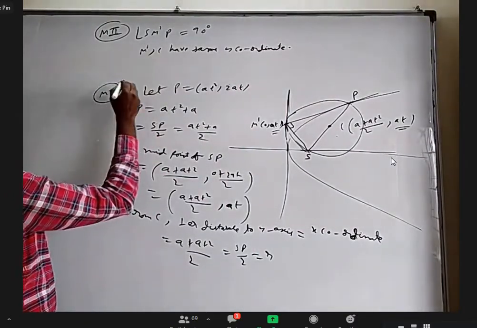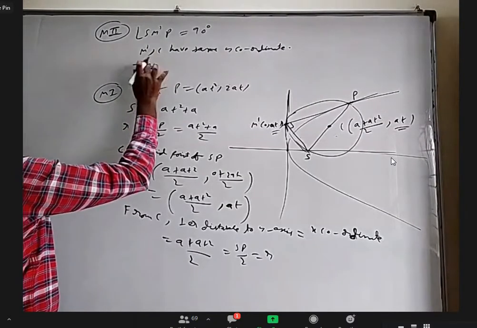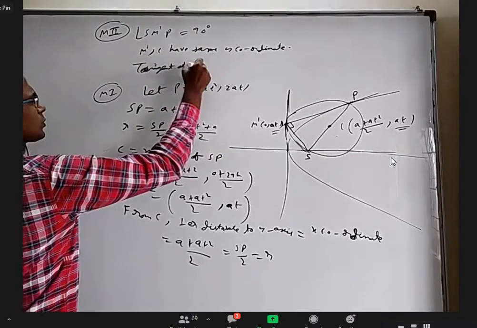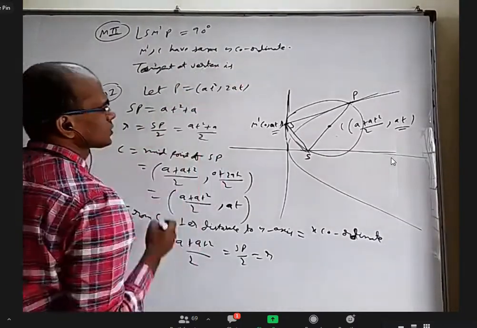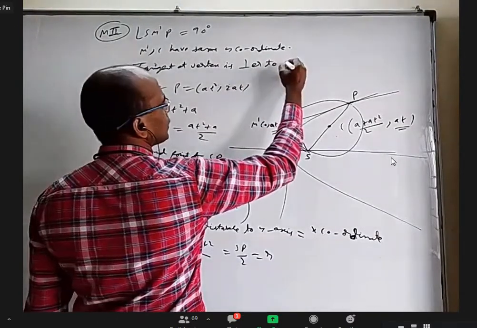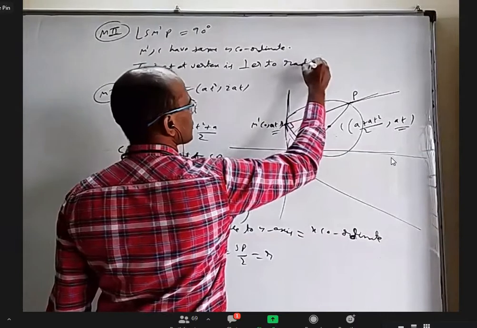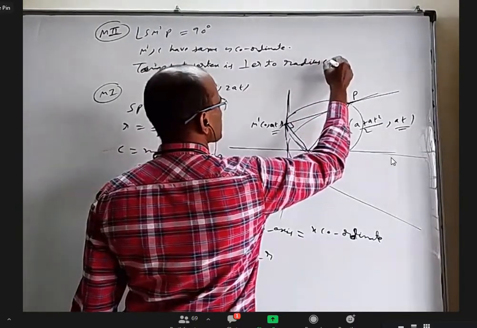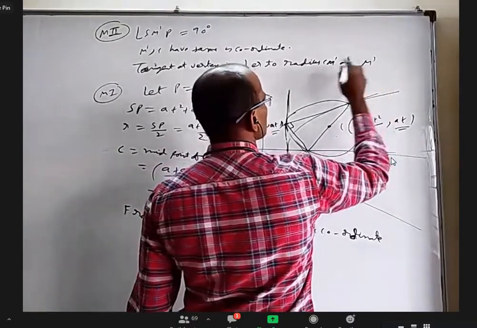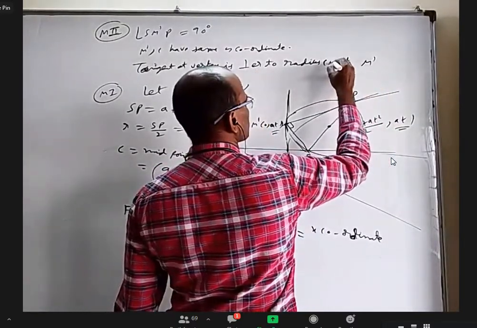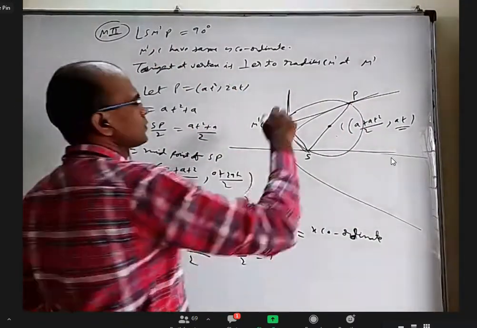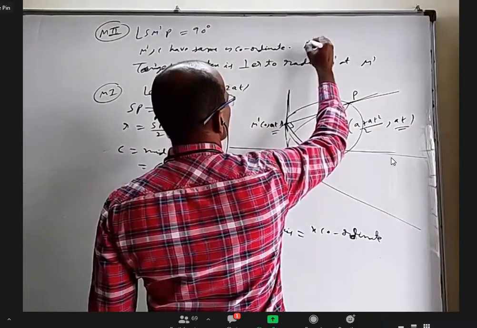So the tangent at vertex is perpendicular to the radius CM dash at M dash. M dash and C have the same y coordinate, which means CM dash is parallel to the x axis.